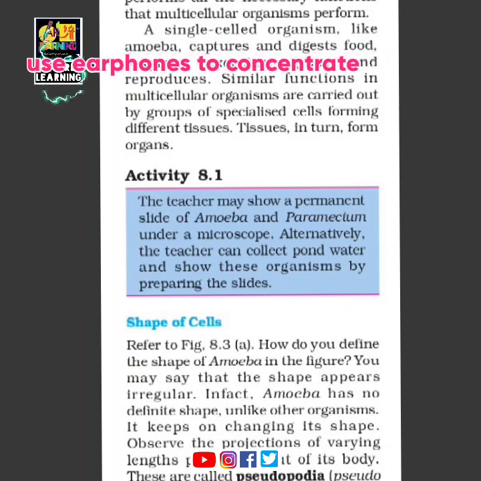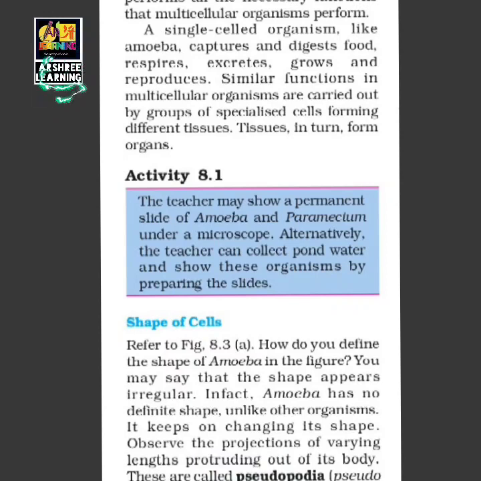Similar functions in multicellular organisms are carried out by special organs. So the difference between unicellular and multicellular organisms is that multicellular organisms have separate organs for doing separate work, whereas unicellular organisms do not have separate organs. Their single cell does all the functions.